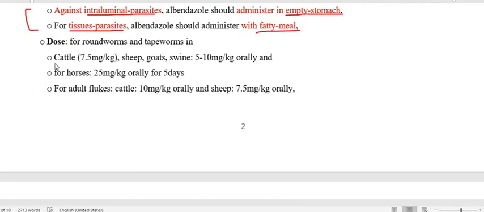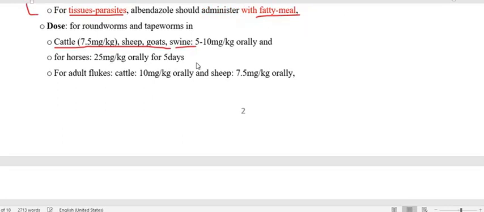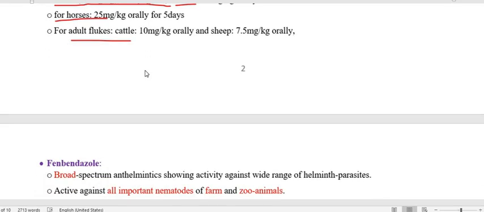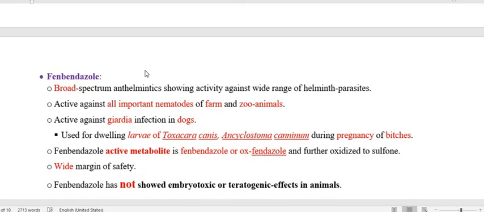In cattle and other ruminants, you will find it lies between 5 to 10 mg per kg orally, and also in swine. For horses, it is 25 mg per kg orally for 5 days. For adult fluke, in cattle the dose is 10 mg per kg orally, and in sheep 7.5 mg per kg orally. So this is about albendazole.